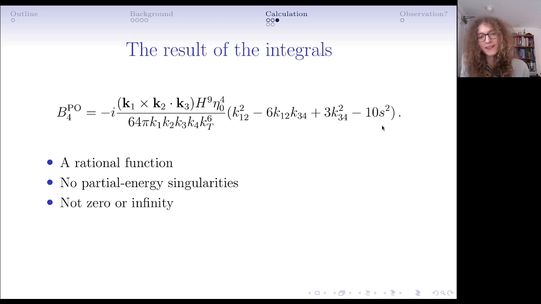The other interesting property is this isn't zero. This is good, otherwise we would have to do a more complicated integral. But it's also not infinity. If it were infinity, that would also be bad. The reason for that is that the no-go theorem I mentioned earlier says that you cannot have a tree-level interaction that gives rise to a parity-odd 4-point function in this scale-invariant single-clock scenario.